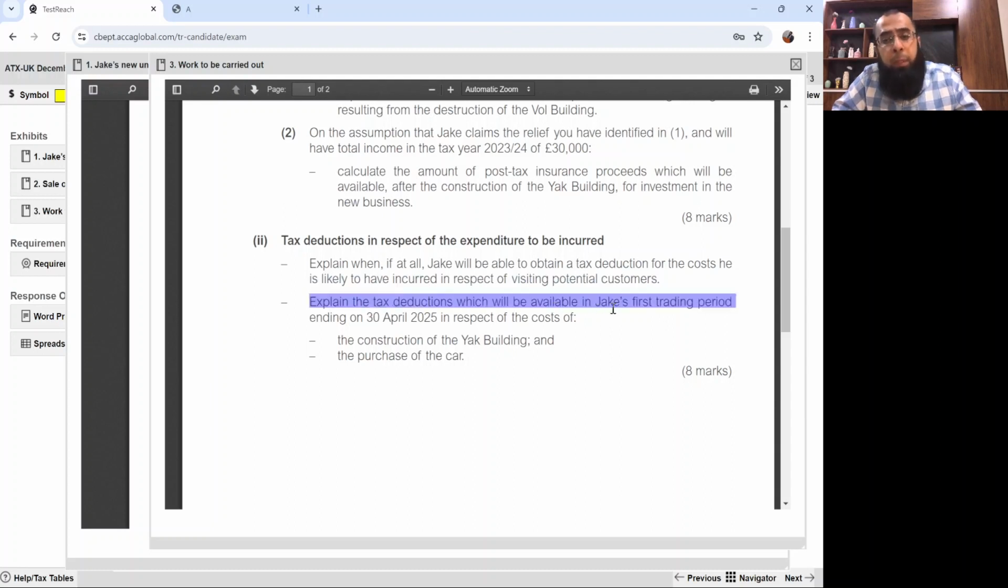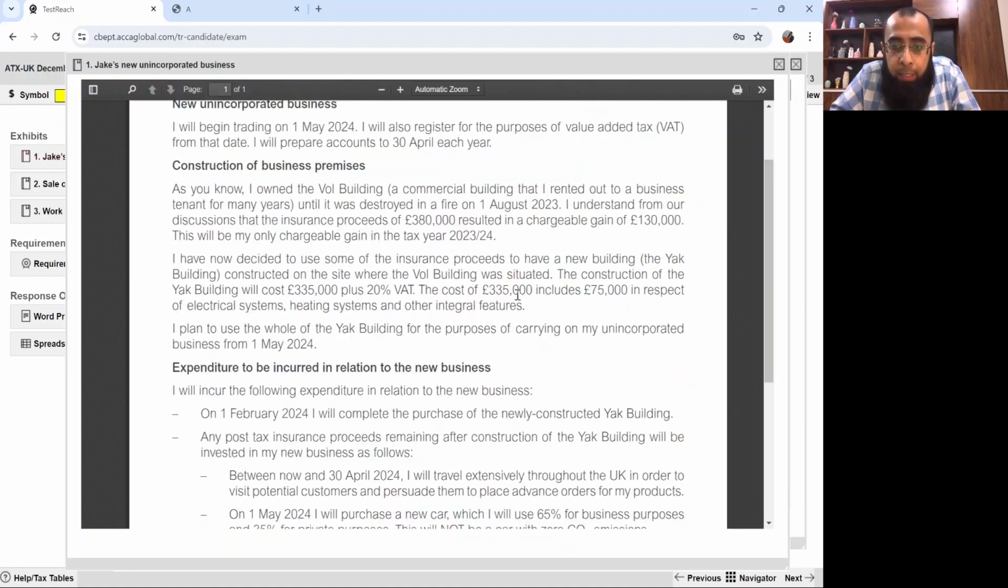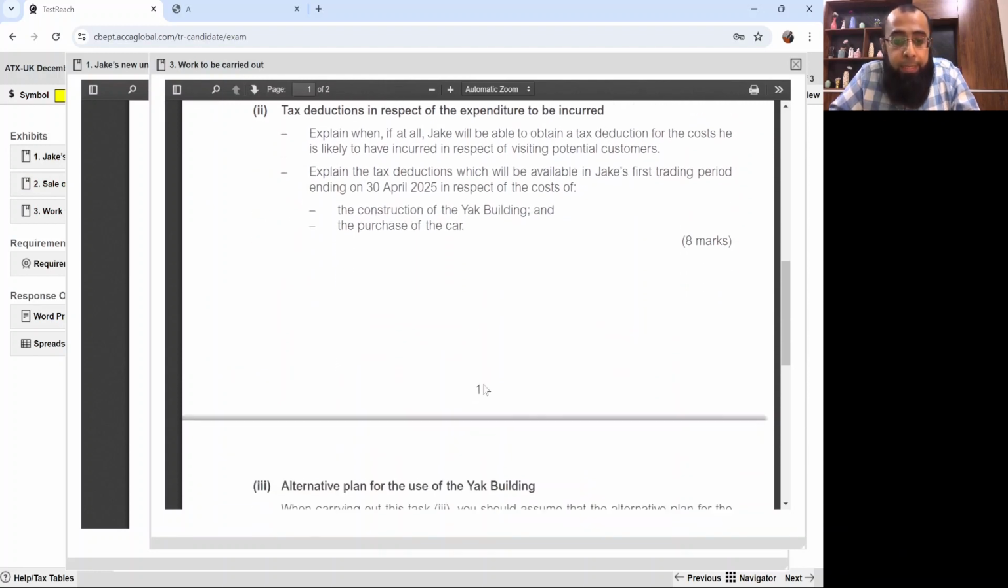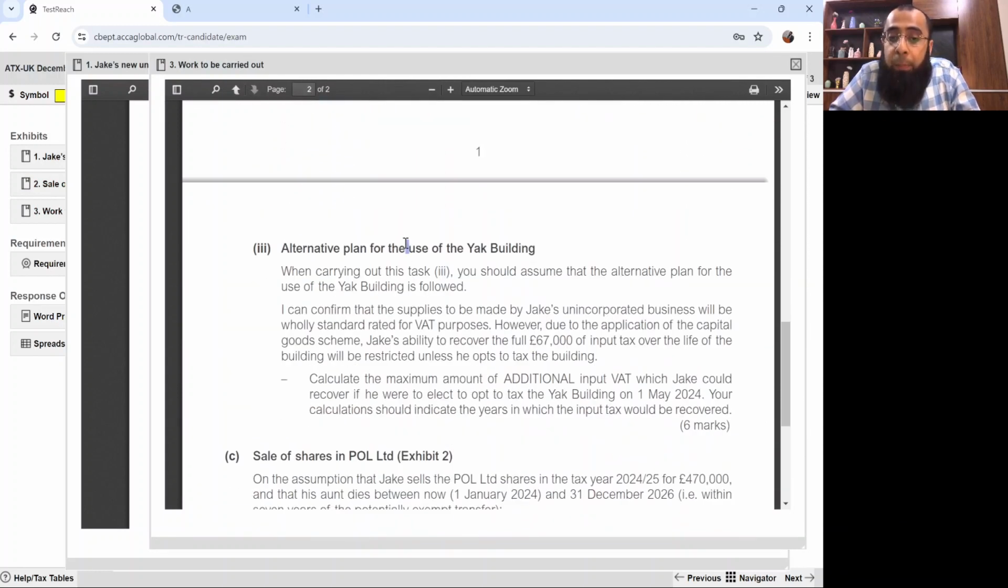Explain the tax deductions which will be available in Jake's first trading period in respect of the construction of the yacht building, yes, capital allowances and structure and buildings allowance, and the purchase of the car, on which capital allowance implications will also be relevant. 8 marks. Believe me, it's an easy one. Pre-trading expenses, construction of the yacht building. Think about this: 75,000 goes in capital allowance and the rest of the value goes in structure and buildings allowance. For the car, it's not a zero CO2 emission car, so it's not 100% allowance. You have to think about the main pool and special rate pool. And then the alternative plan for the use of the yacht building.